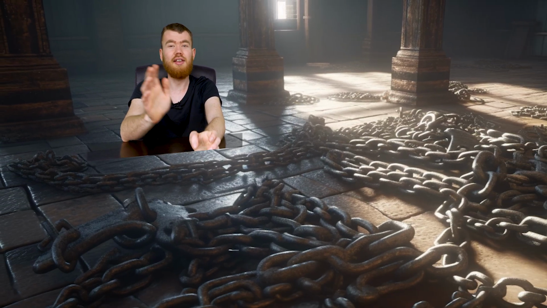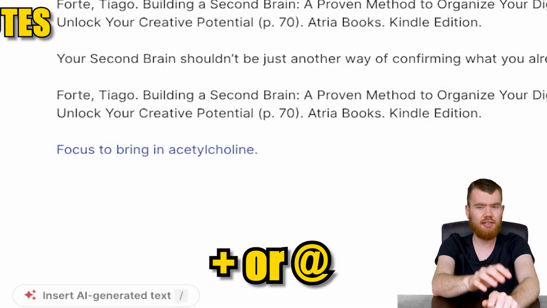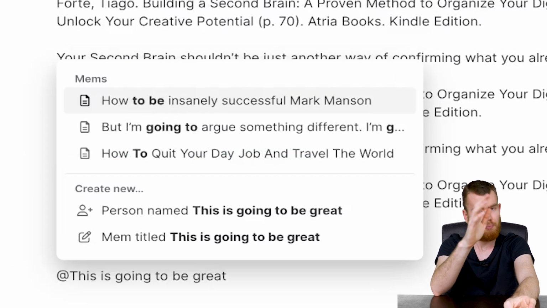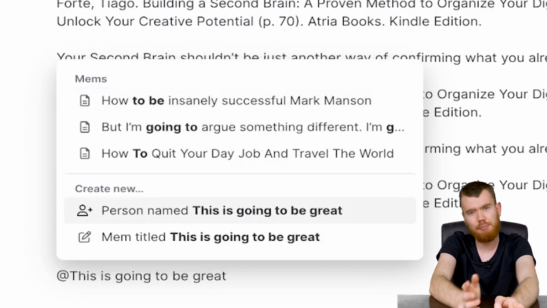The core feature though that Mem is most known for and got me personally to use it in 2021 is linking. You link by pressing either plus sign or the @ sign and then type either the name of the note, which pops up in the below menu over here, which you can select, or just create that note with the link being the title.